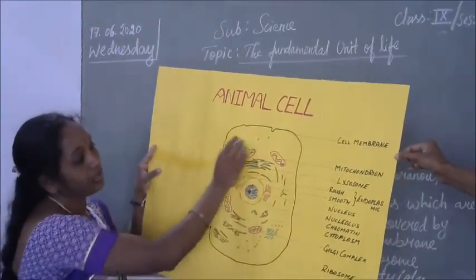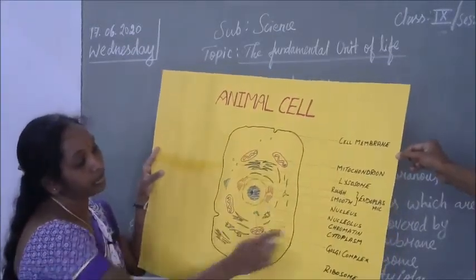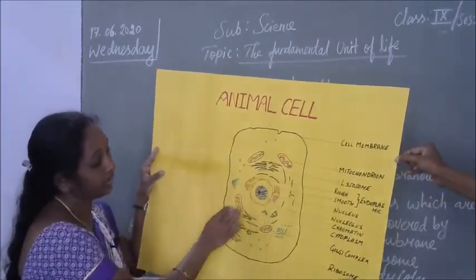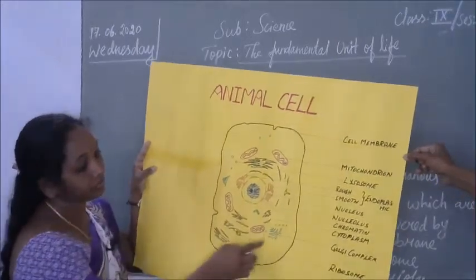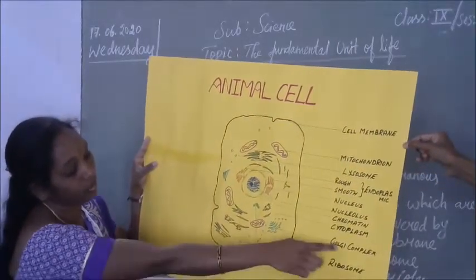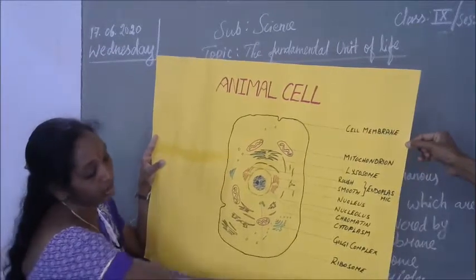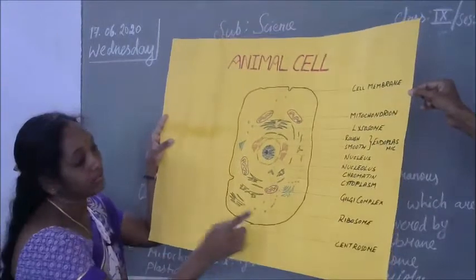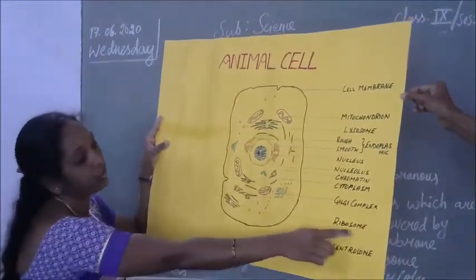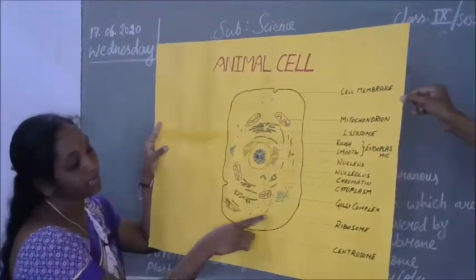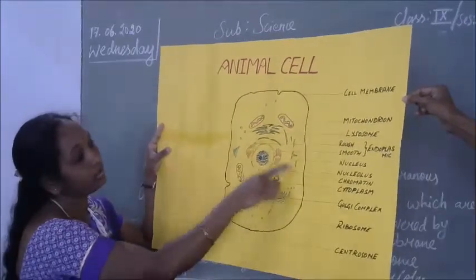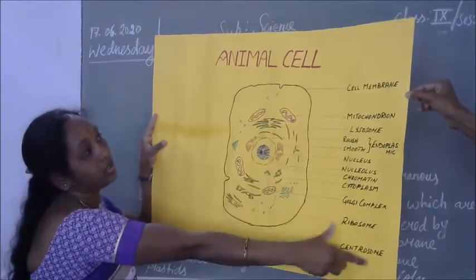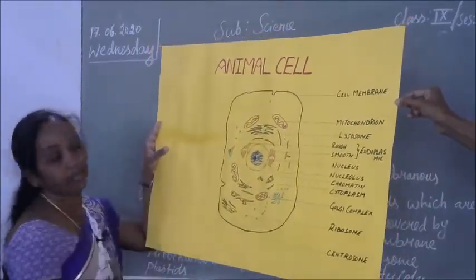Next, 70% of the cell is occupied by the cytoplasm, a jelly-like substance, like these empty places. That's the cytoplasm. Next, Golgi complex. Next, centrosome will be present. Next, this structure is called ribosomes. Ribosomes will be present separately and also attached on the endoplasmic reticulum. So these are the internal organelles of the animal cell.